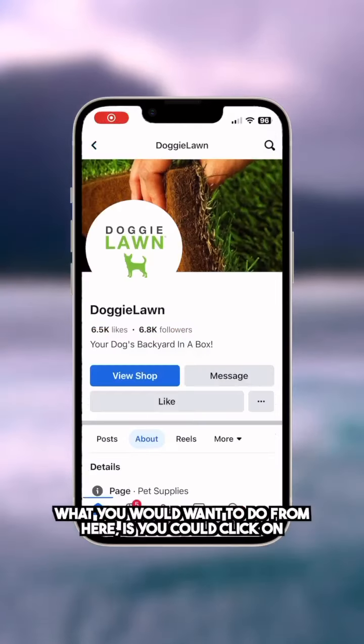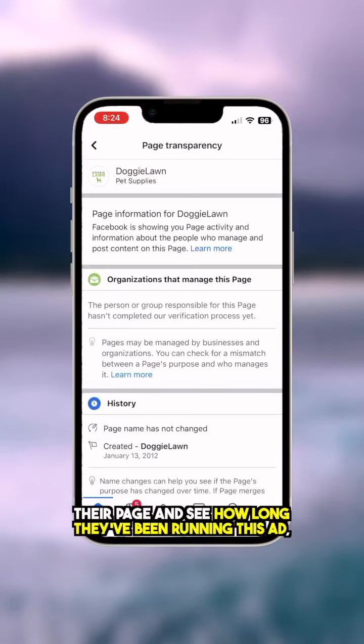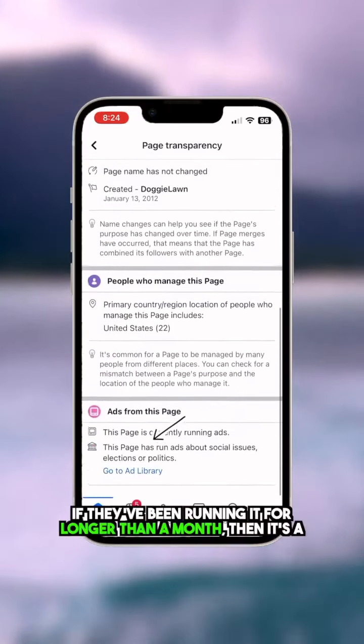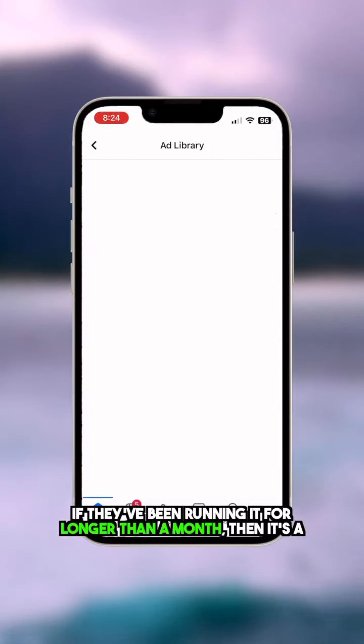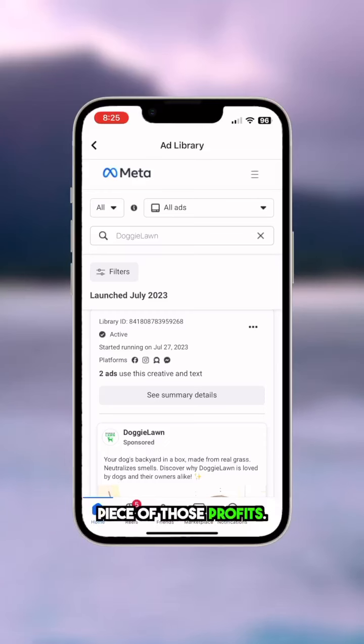What you would want to do from here is you could click on their page and see how long they've been running this ad. If they've been running it for longer than a month, then it's a product that you could start selling as well and taking a piece of those profits.